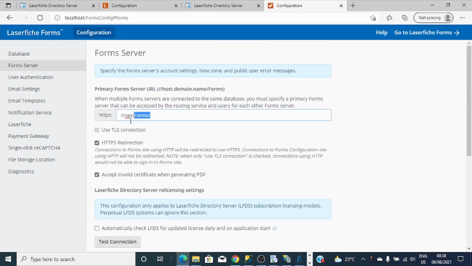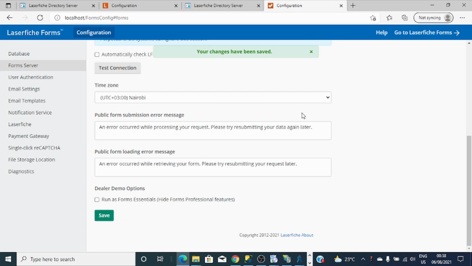So this will be the URL of Laserfiche Form. Let me click save, and let's go to Laserfiche Form to test if it can open.